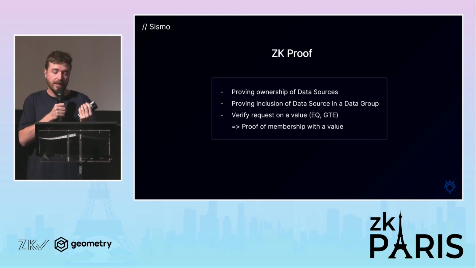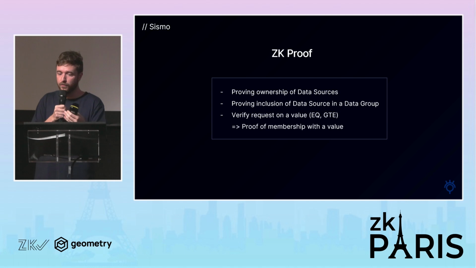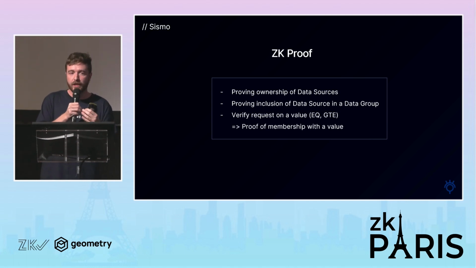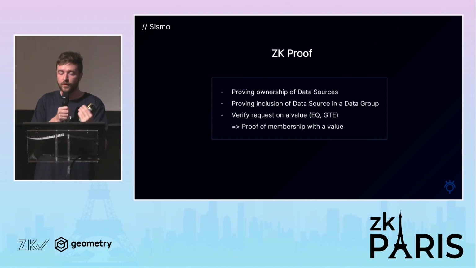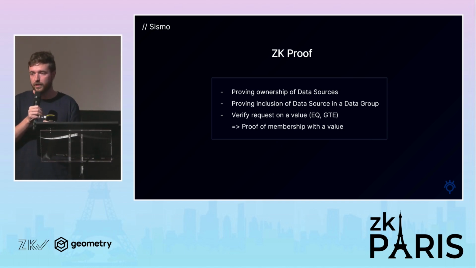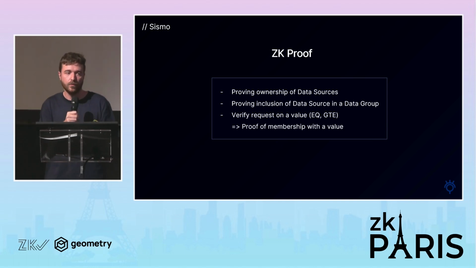We are proving inclusion of these data sources in a data group. And then we are verifying some requests on the value. Basically, is this value equal to, or greater than or equal to, something, to be able to do this predicate around the value. So you have more than 15, so you have exactly 3 as a value inside the group.